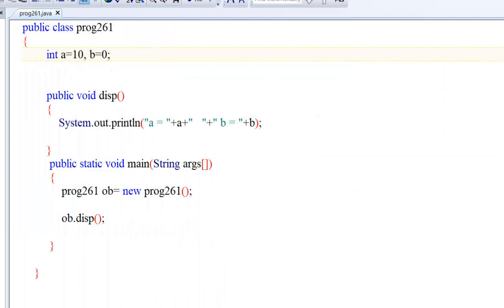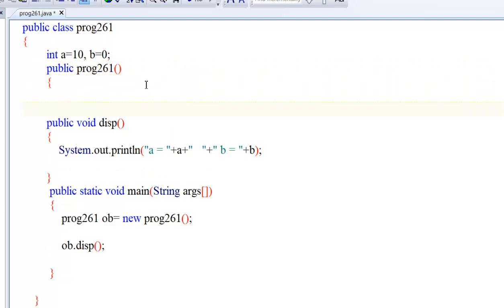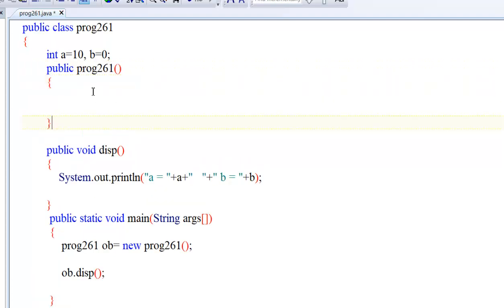We can get it that way. But the thing is that this is a variable, that's fine, but the constructor is a block of code. Public program 261. Okay, this is one block.